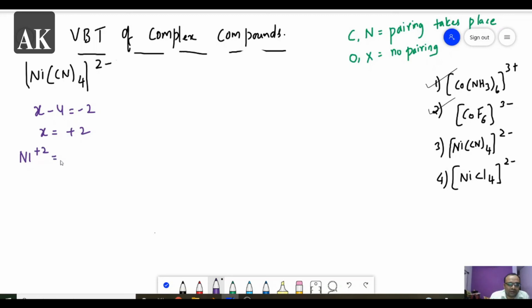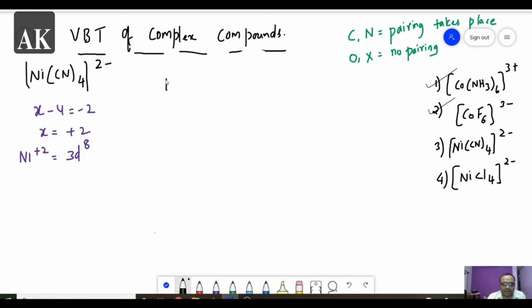So I am directly writing the configuration. Iron, cobalt, nickel, 28. So this is 3d8. Actually, it is argon 4s2 3d8. 2 electrons are lost, so it is 3d8. Again, the same thing.